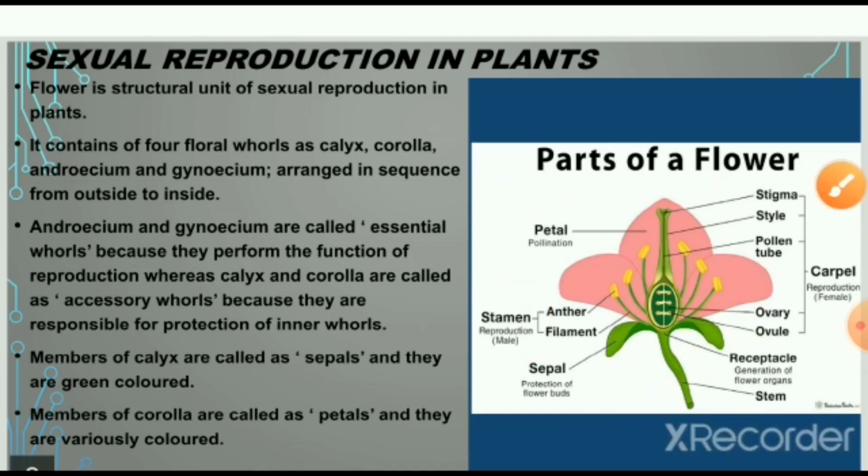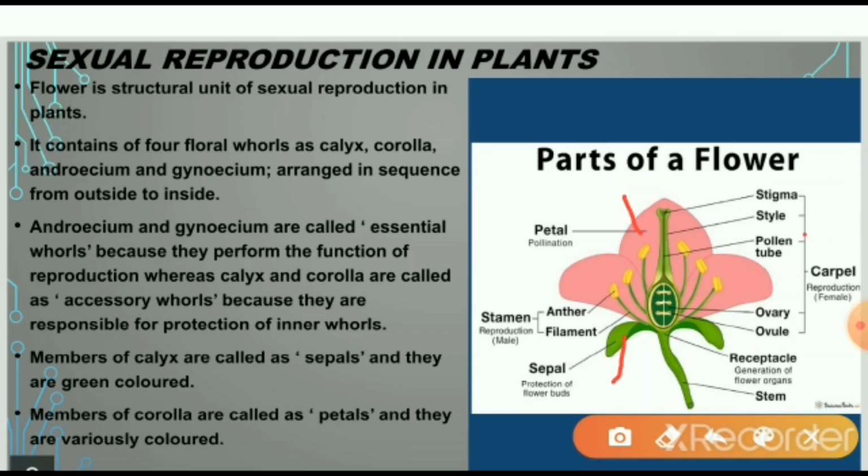A flower is a structural unit of sexual reproduction in plants. It contains 4 whorls. Now, which are the 4 whorls? Here this is called the corolla, this is called the calyx, this is called the gynoecium, and this is called the androecium, arranged in sequence from outside to inside. Androecium and gynoecium are called essential whorls because they perform the function of reproduction.